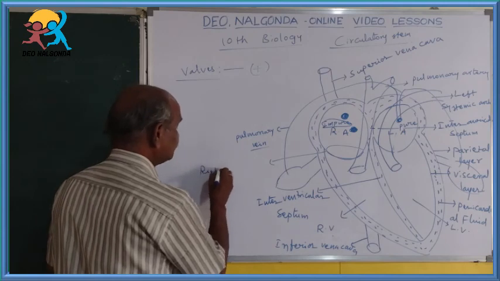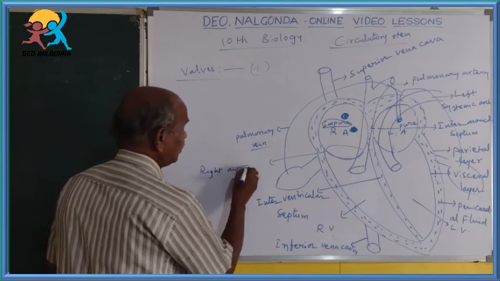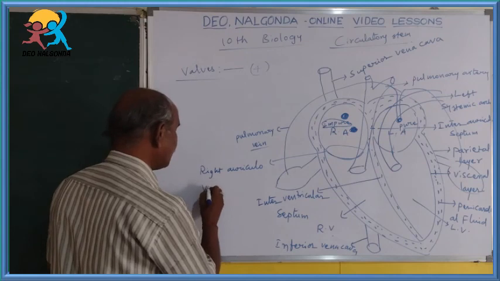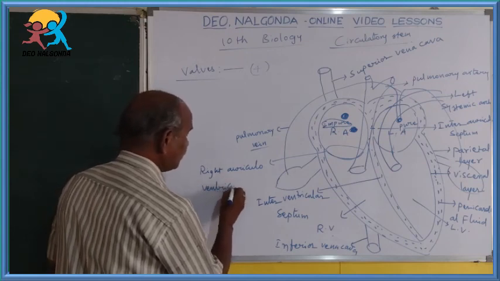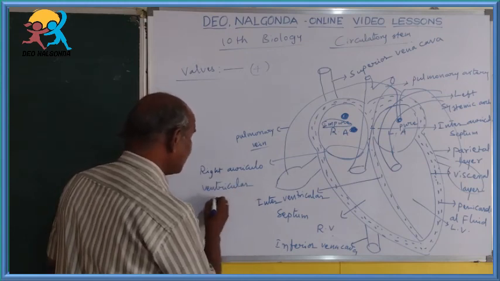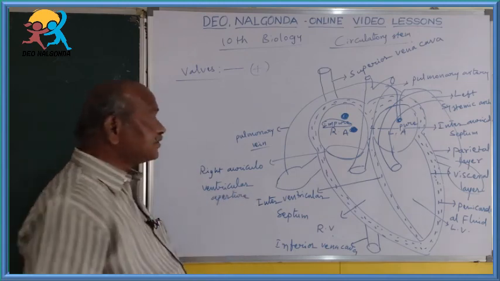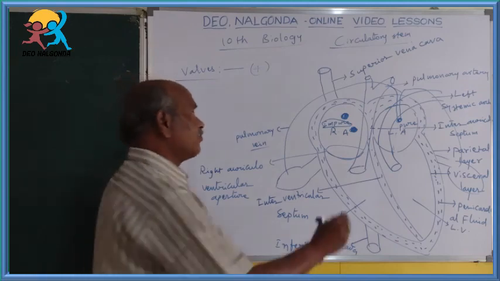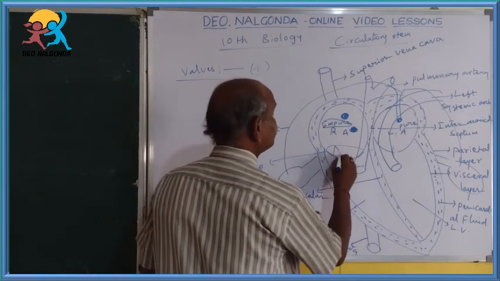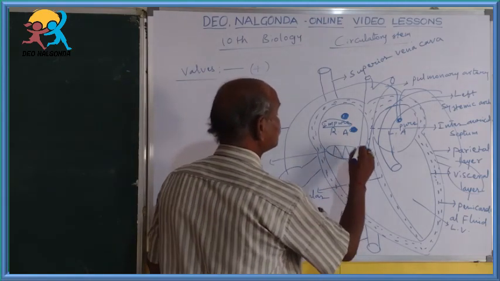Right auriculoventricular aperture. At this aperture, there is a valve present.